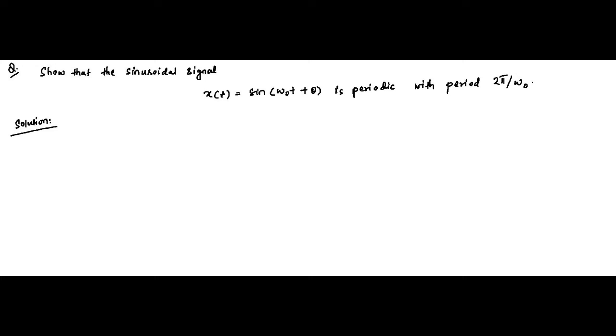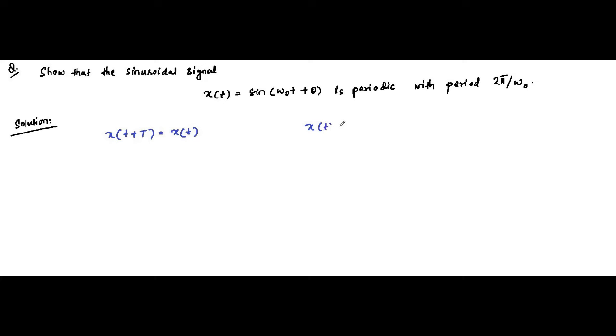The basic requirement of a periodic signal is that it repeats itself after a fixed interval of time, which is called the time period, or the smallest possible time period is called the fundamental period.